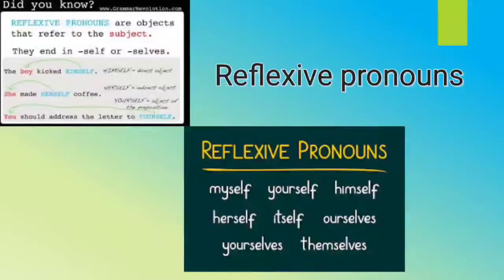Like, she blamed herself for her miseries. Here the same person is blaming as well as receiving the blame. So reflexive pronouns are formed by adding self or selves to my, our, your, him, her, it, and them. That is very important. One important note that I want to quote here is that the following verbs usually need a reflexive object: acquit, adapt, avail, absent, blame, conduct, enjoy, present.